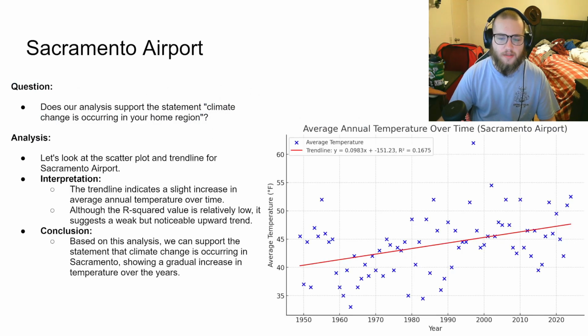Our first question is, does climate change appear to be occurring in Sacramento, my home region? To answer this, I examined historical temperature data from the Sacramento airport. The scatter plot shows the average annual temperatures over time with a red trend line indicating the overall trend. Although the R-squared values suggest a weak correlation, the upward trend in temperatures is evident. This indicates a gradual warming over the years. Based on this analysis, we can support the statement that climate change is occurring in Sacramento. The gradual increase in temperature aligns with broader patterns of global warming.